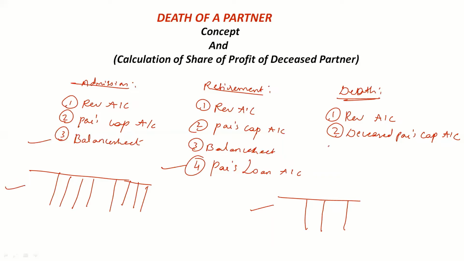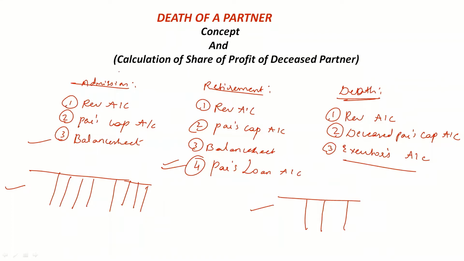Third, we don't have to prepare a balance sheet here. In both of the earlier cases we prepared a balance sheet, but in case of death of a partner we need not prepare it. We'll directly go for the executors account. As I already told you, the executors are the legal representatives of the deceased partner. This executors account is very similar to the partner's loan account. We prepare the partner's loan account in case of retirement; the same account we prepare in case of death with the name executors account. So this was the concept of death of a partner.